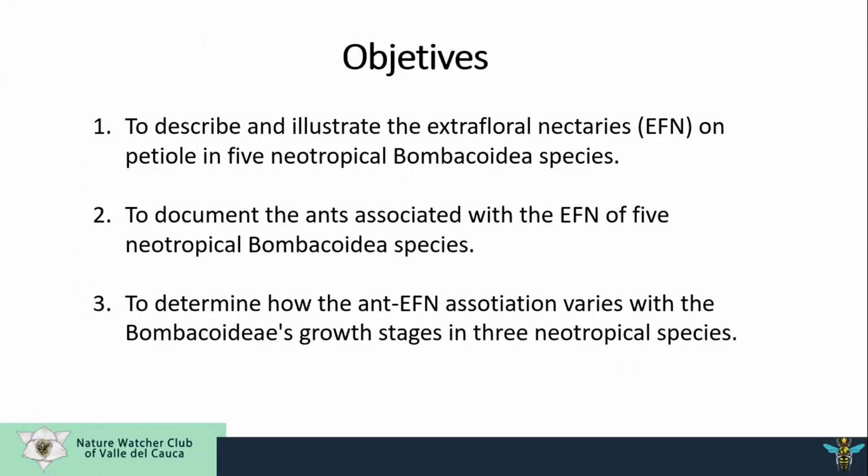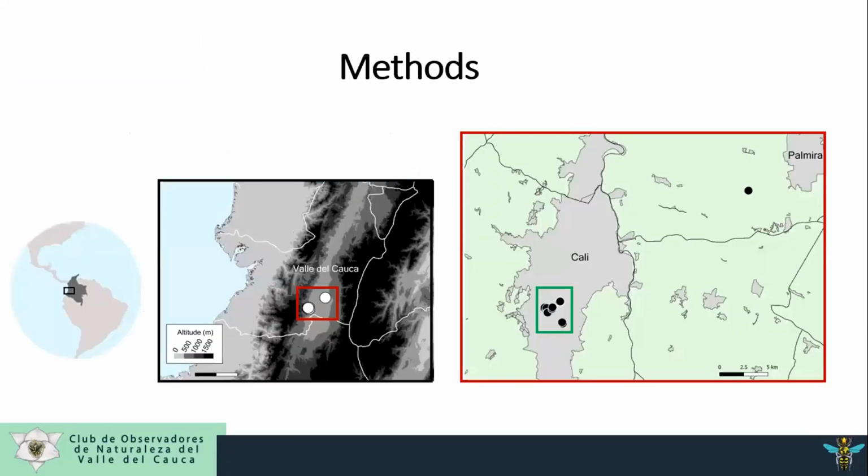For this reason, we described and illustrated extrafloral nectaries on the petiole in 5 neotropical Bombacoideae species. We also documented the ants associated with the EFN of these 5 species, and finally, we determined how the ant-EFN association varies with the Bombacoideae growth stage in 3 neotropical species.